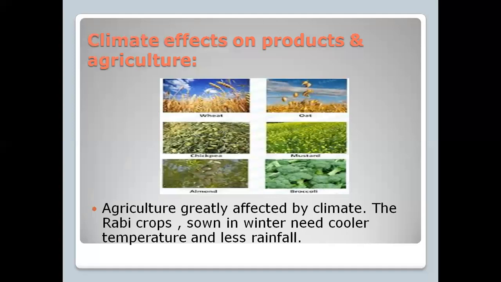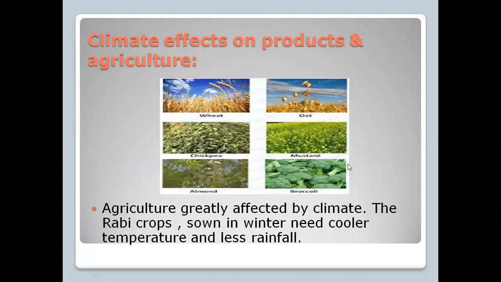Climate affects products and agriculture, especially if we talk about agriculture. Agriculture is determined by the climate and is greatly affected by it. For example, the rabi crops sown in winter need cooler temperature and less rainfall. You know that there are two types of crops. One type is called kharif crops, the summer crops, whereas the rabi crops are called winter crops. Both of these types of crops need different temperature and rainfall.